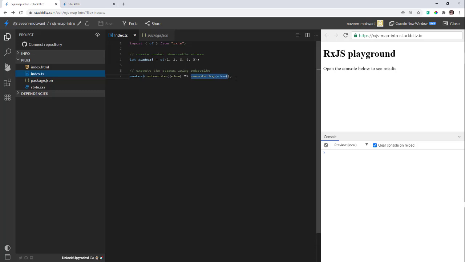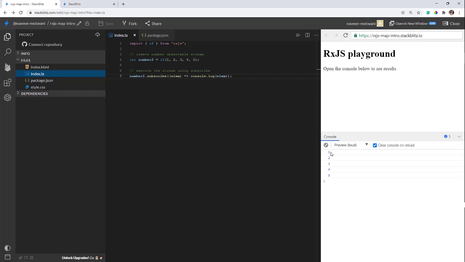So let's run that and see what the output is. To run that, I have to make some change and click on save. Let me do that. Yes, this program has run successfully and it has emitted all the values which I needed. So this is the creation operator. There are multiple operators available here, but for now I think of is sufficient for us.